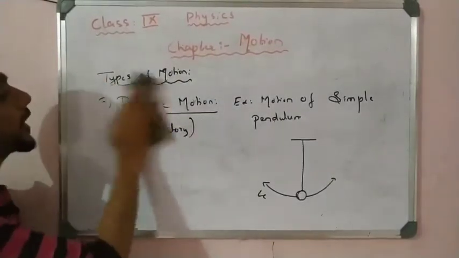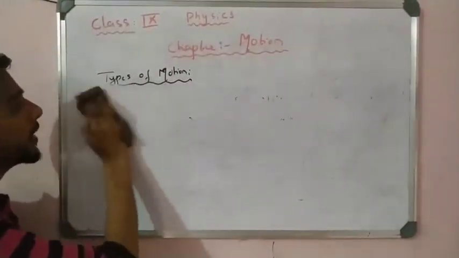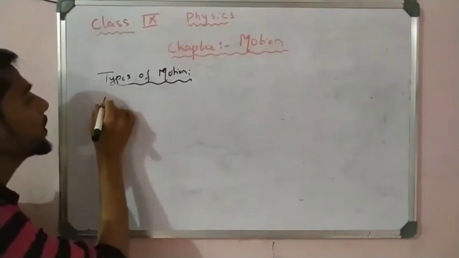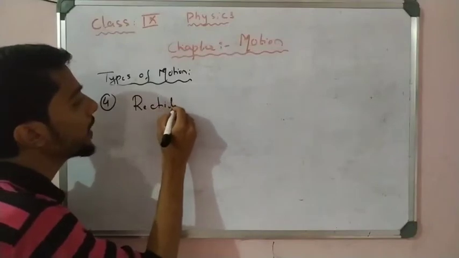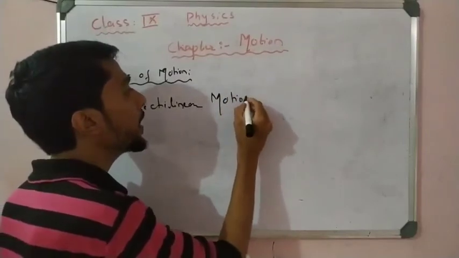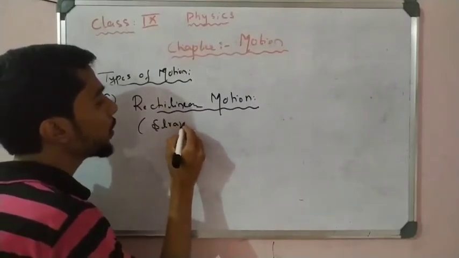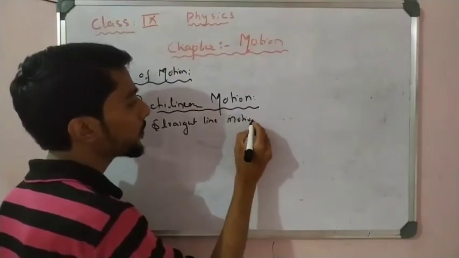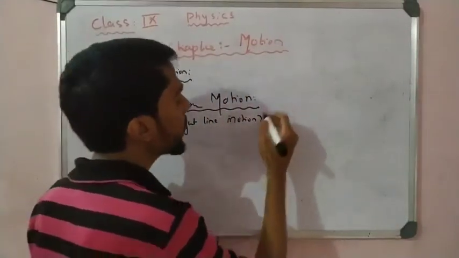Now come to the fourth type of motion, which we study in the whole syllabus, that is straight line motion. We study that whole chapter here. The fourth one is rectilinear motion, also called straight line motion, that is, motion in a straight line, right? Simple examples are there, we can take examples.